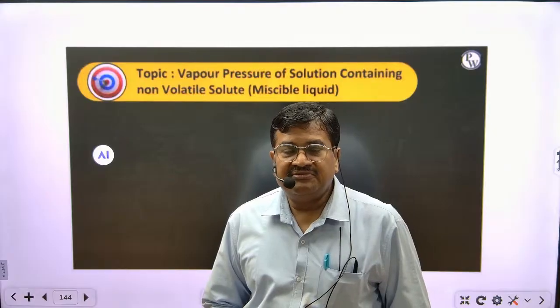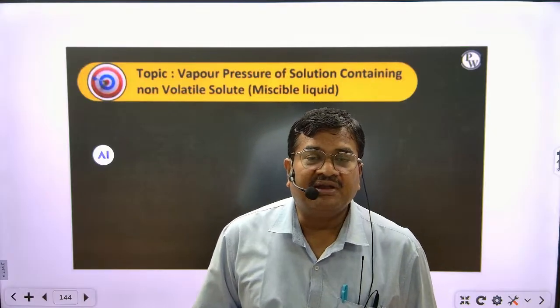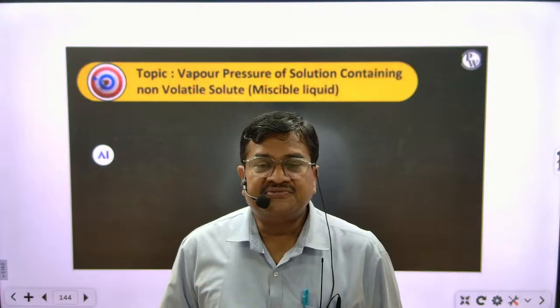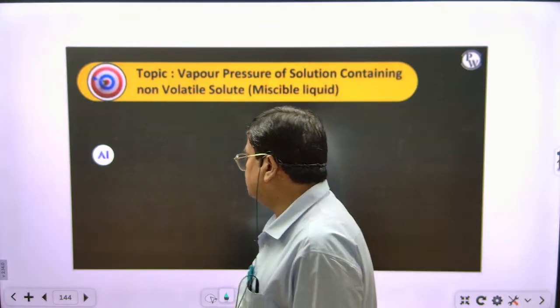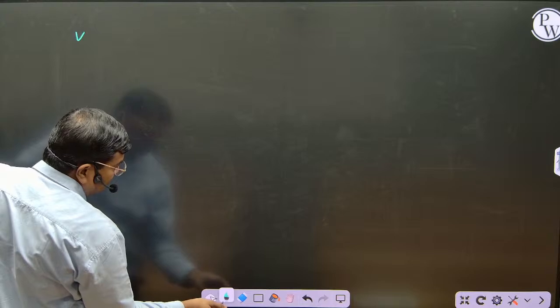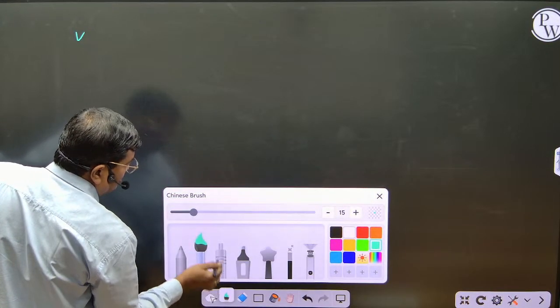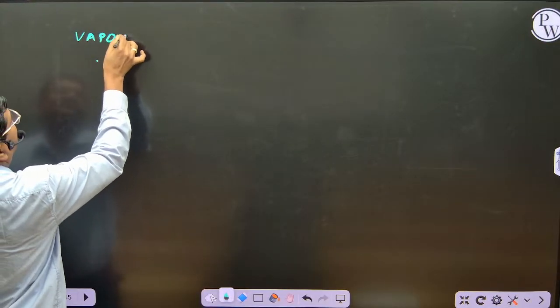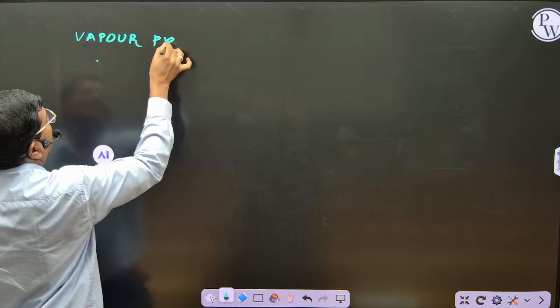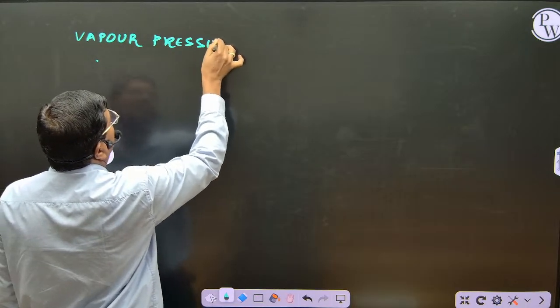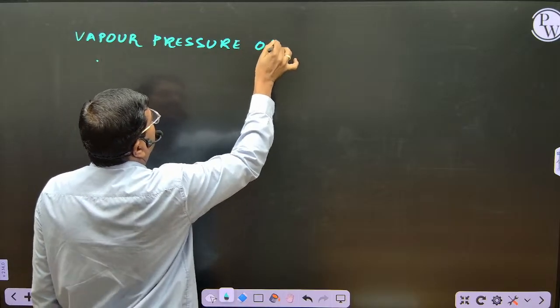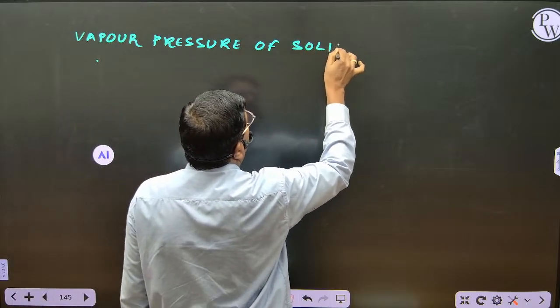Now today we will discuss vapor pressure of solid in liquid. Right, heading: vapor pressure of solid in liquid. Today's date, and heading: vapor pressure of solid dissolved in liquid.